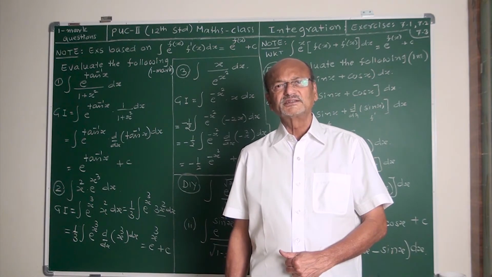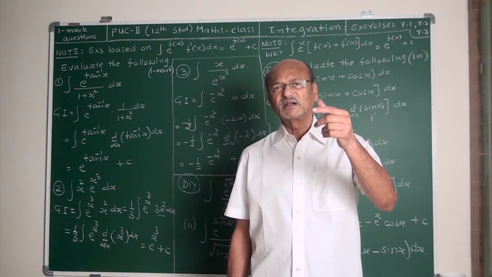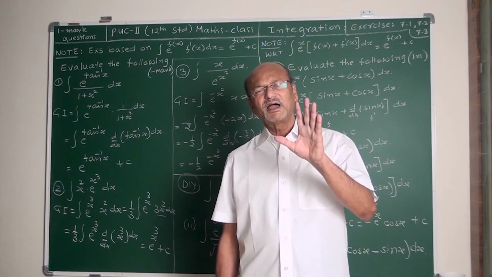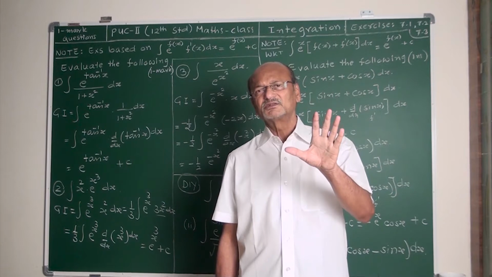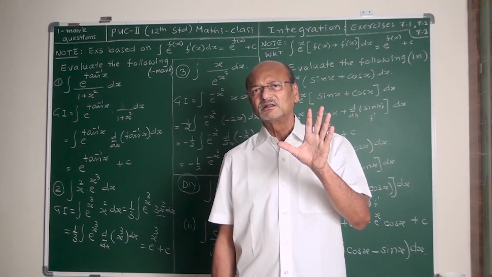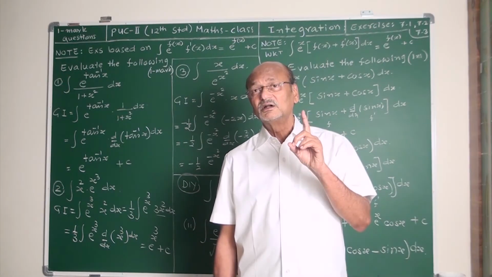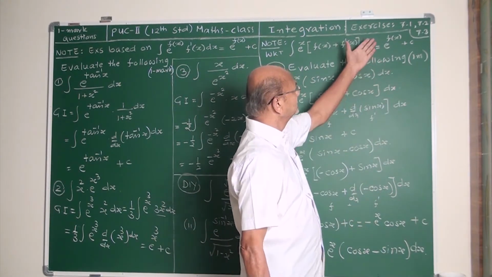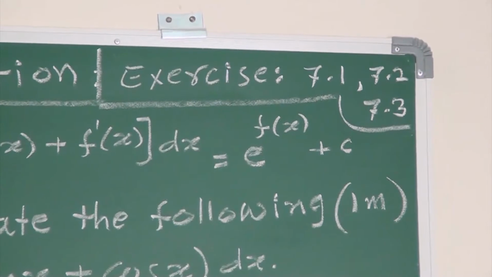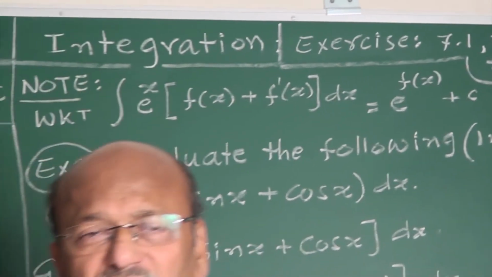While doing these examples, the first type are directly based on the formula, simple examples. Already I have written the formula. Once again I will remind the general formula, and then do some sample examples given in your textbook, from exercises 7.1, 7.2, 7.3, 7.4. I have selected some examples from these exercises and collected them under 1 mark questions.